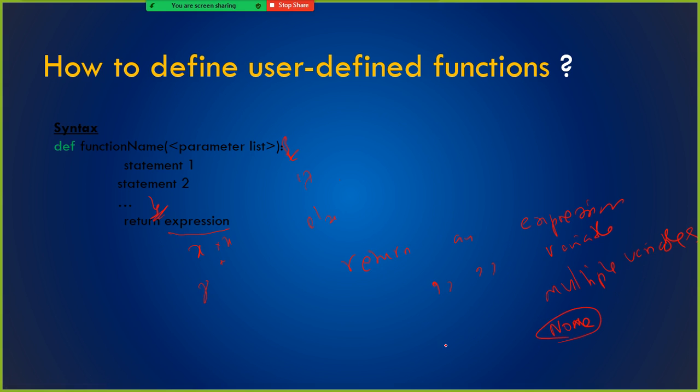None is also something like this. Let's say you don't specify anything here, no expression, you're not specifying x into x, or a variable also, like sum2 or sum3. So what will happen is, this function will not return any value. It will return None.